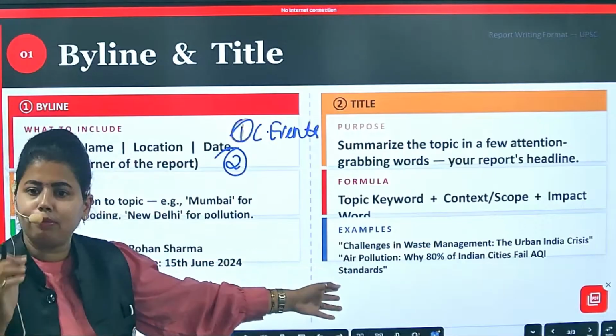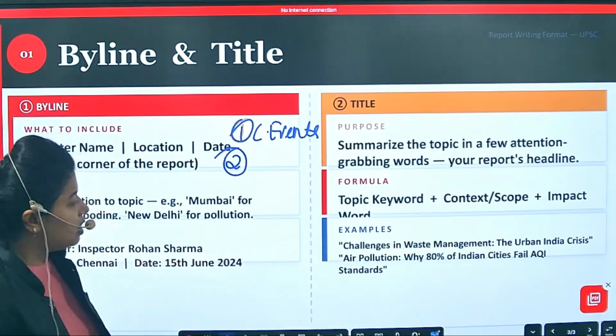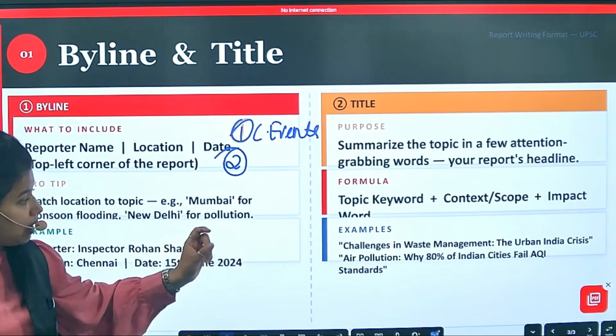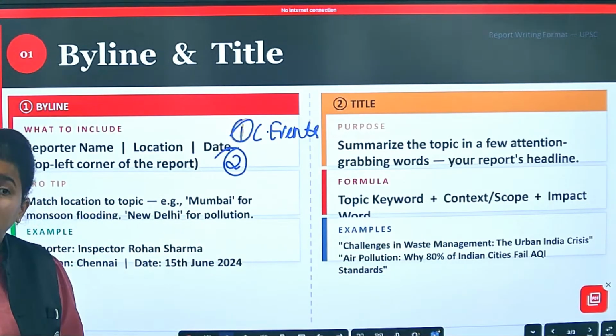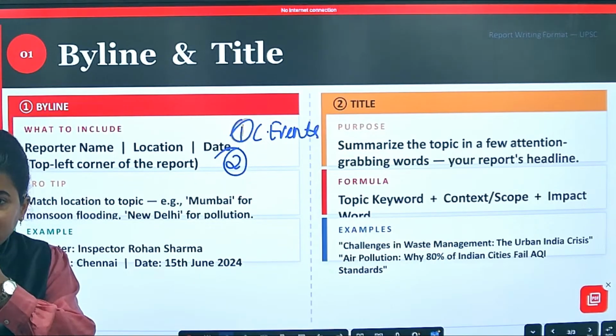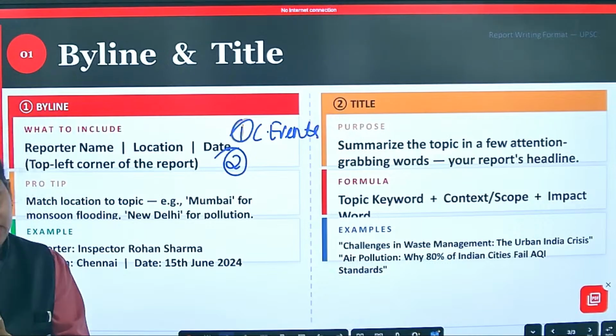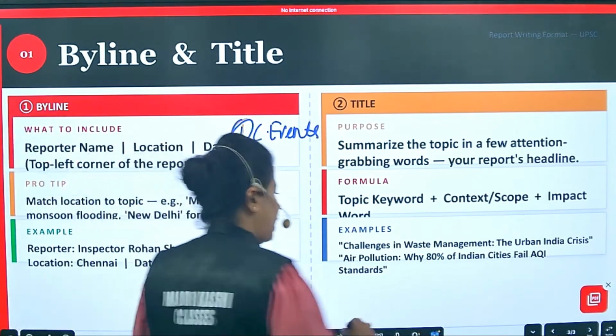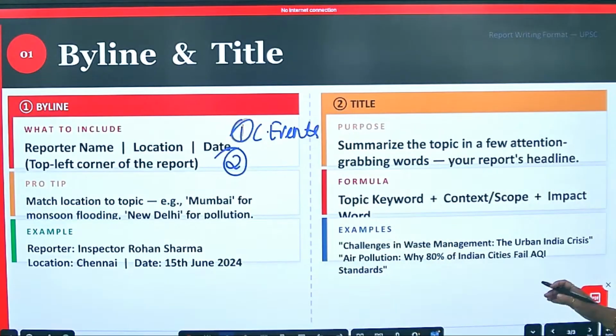Now what is an example of the beginning of the sentences? Challenges in waste management, for example, this is the title given: the urban India crisis. What title you are using also keeps its value, because when we are talking about 10 marks, the 10 marks include everything: your title, your body, your conclusion. Then, air pollution: why 80% of Indian cities fail AQI standards. Now this is the title.